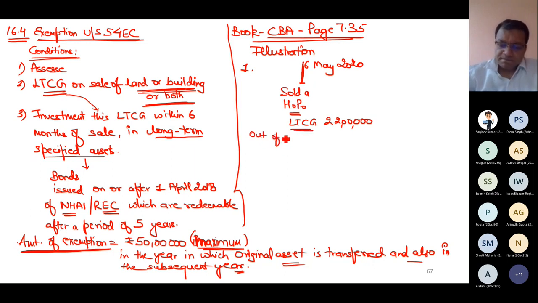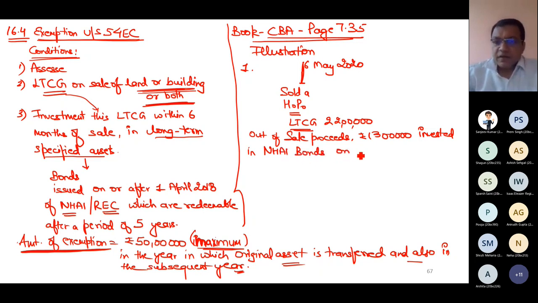For example, whatever are my sale proceeds, 13 lakh I invested in NHAI bonds on 31st October 2020. My question to you is, will I get any exemption under section 54 EC in this case?